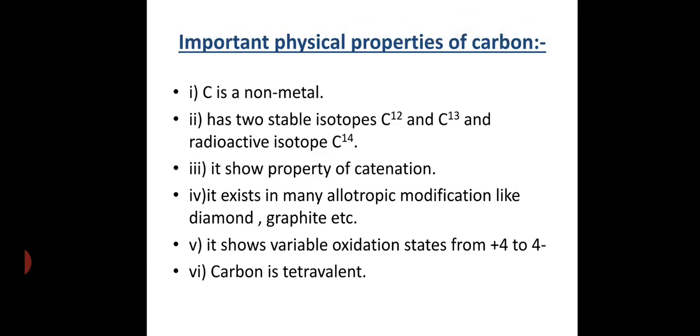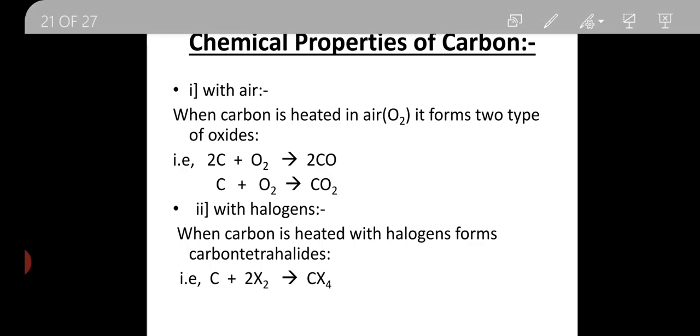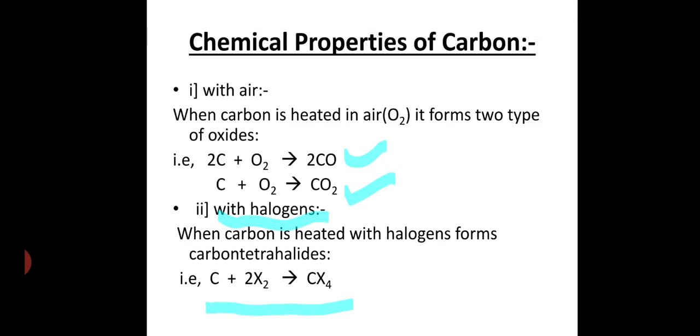Now, second, the chemical properties of carbon. Generally, carbon reacts with oxygen and gives two different forms, monoxide and dioxide. Similarly, carbon reacting with halogens forms carbon tetrahalides.